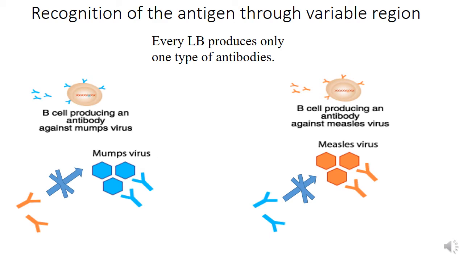So the anti-mumps virus antibody can only bind through its variable region to the mumps virus. And you see that the anti-measles virus antibodies in orange are unable to bind to the mumps virus. Similarly, the anti-mumps virus antibodies in blue are unable to bind through their variable region to the measles virus.